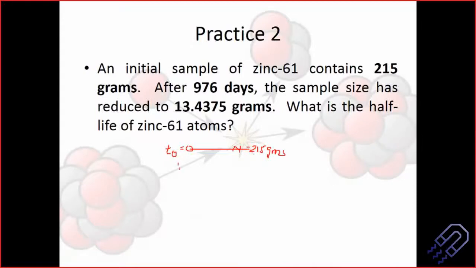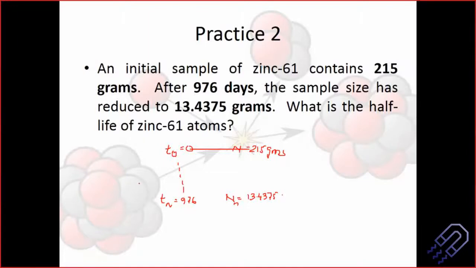I'll just say, let's say T, which is equal to 976, and then N becomes 13.4375. So the question is, what is the half-life of zinc 61? So you have to find out what is the half-life of zinc now.